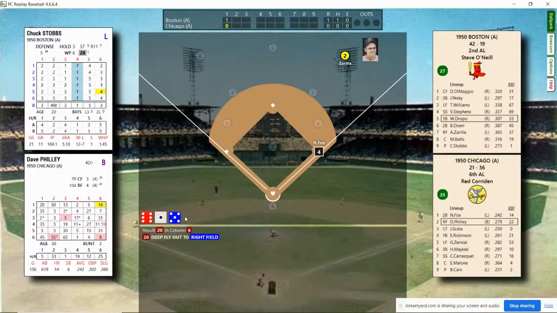And he hits a deep fly ball to right field. Zarilla backing up and gets it for the out. 1 out, men on first.